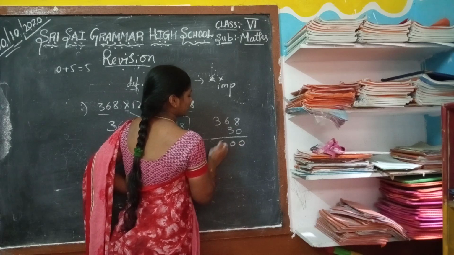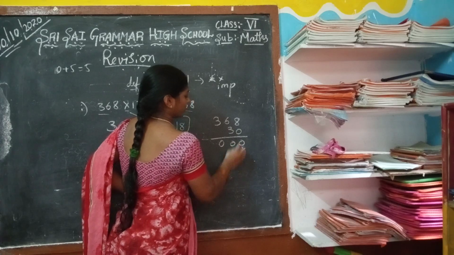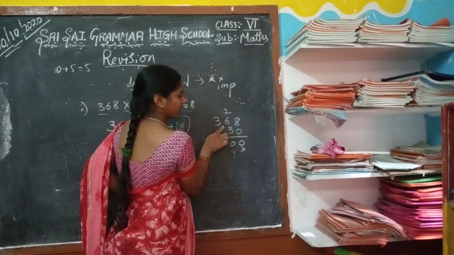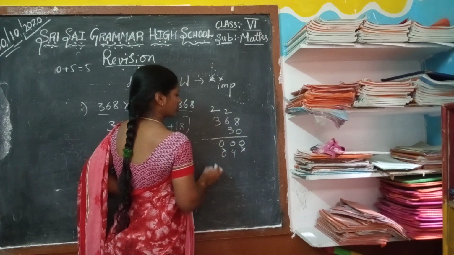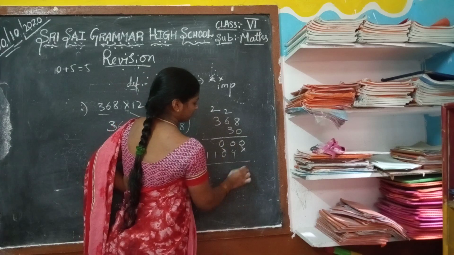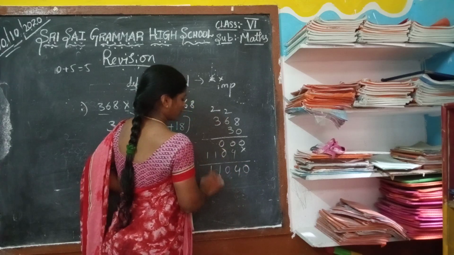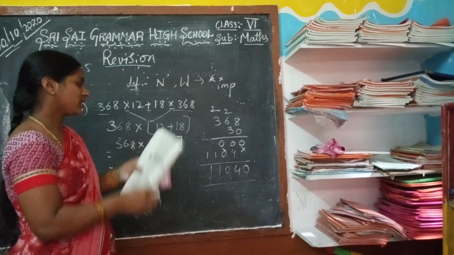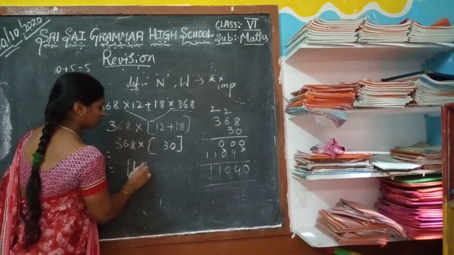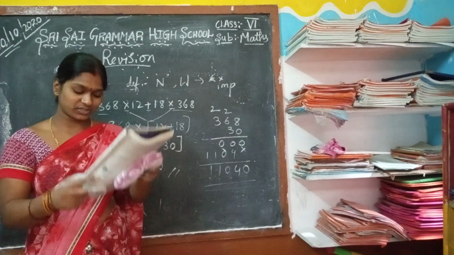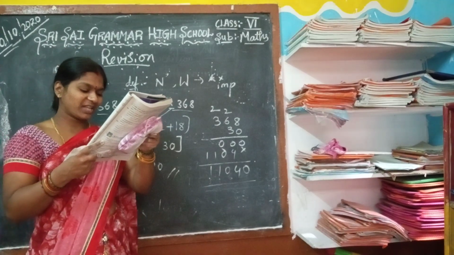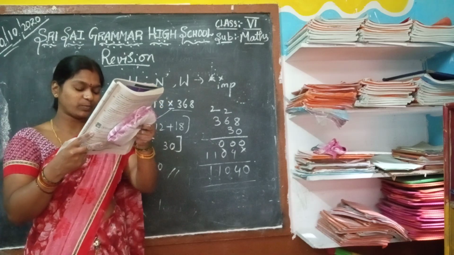0, 0, 0. 3 eights are 24. 3 sixes are 18, plus 2, 20. 3 threes are 9 plus 2, 11. So 11040. Yes, next problem also you can do with the same method. Okay, next: find the product using suitable properties.